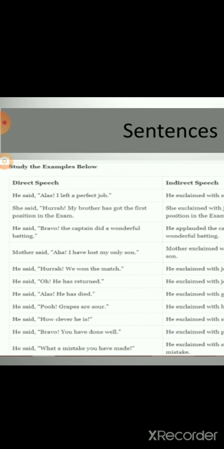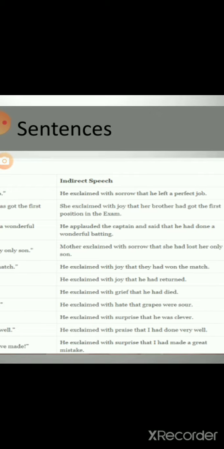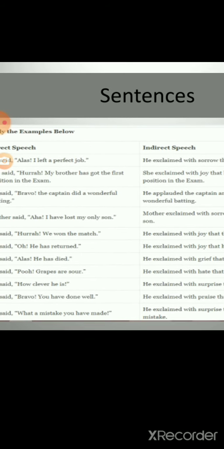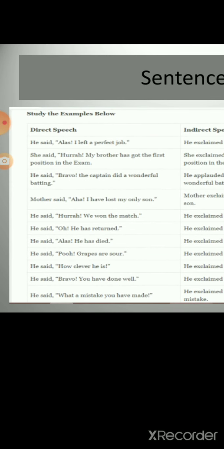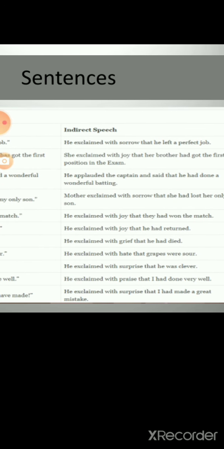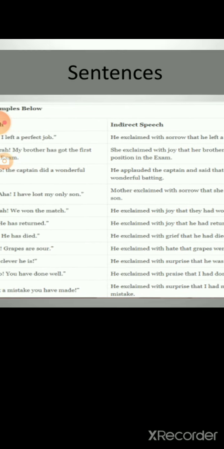Mother said, "Ah, I have lost my only son." Mother exclaimed with sorrow, mean to say her feelings are in the form of sorrow, sadness. Mother exclaimed with sorrow that she had lost her only son. He said, "Hurrah, we won the match." He exclaimed with joy that they had won the match.